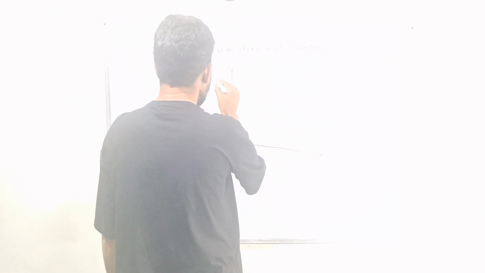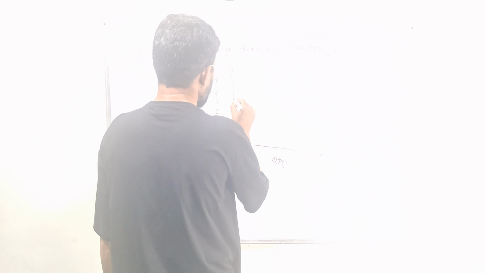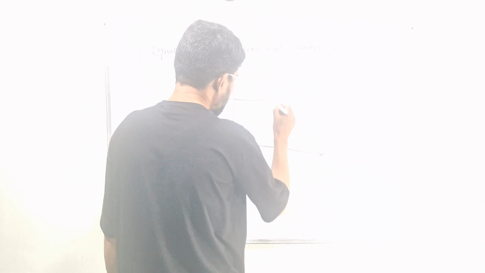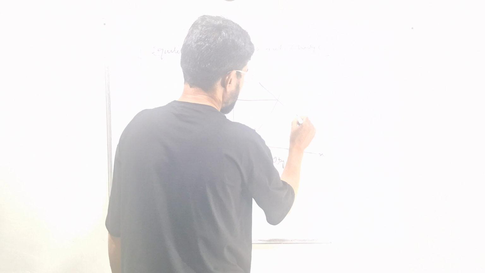This is the y-axis. This is the x-axis. This is price. This is quantity, supply and demand. As I have shown, this is price. This is supply. As supply has a positive slope, SS. Demand has a negative slope, like this. D has a negative slope.